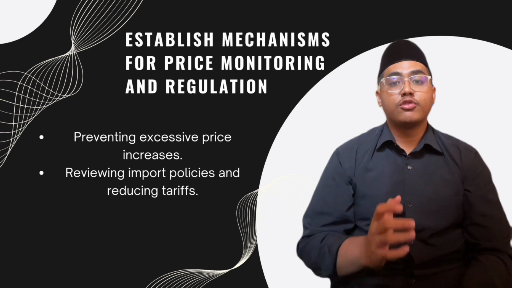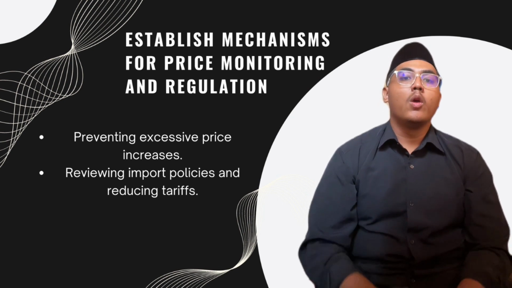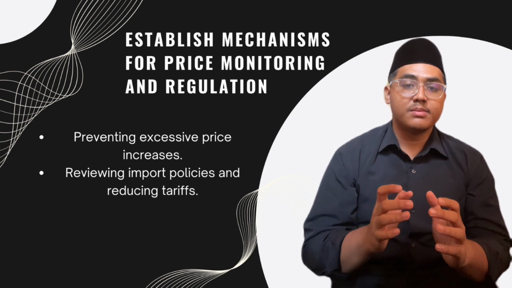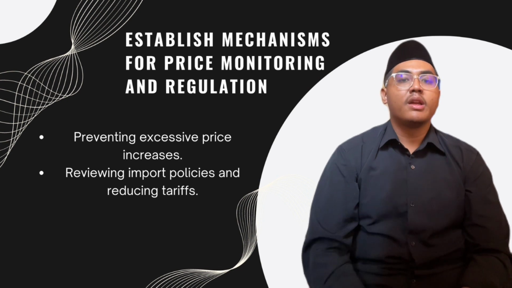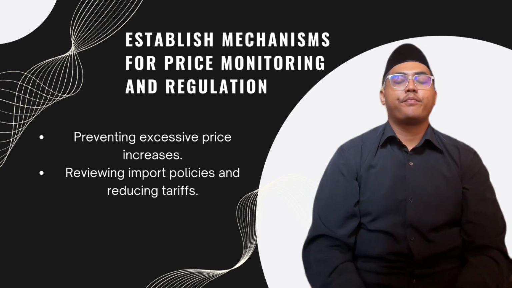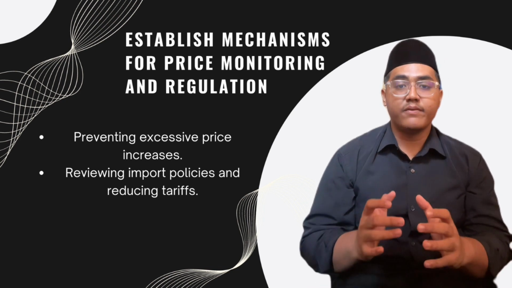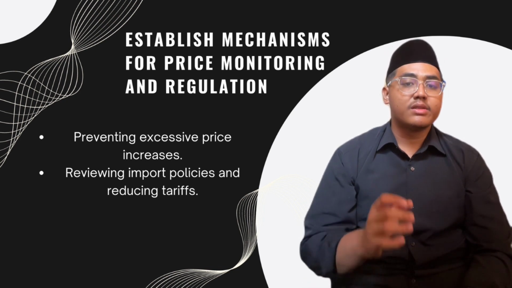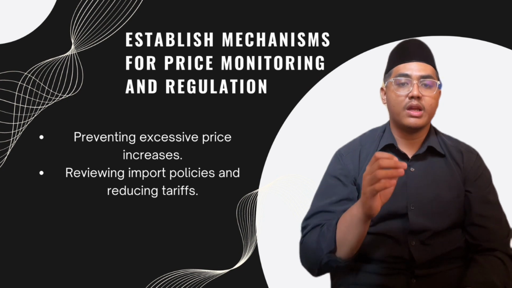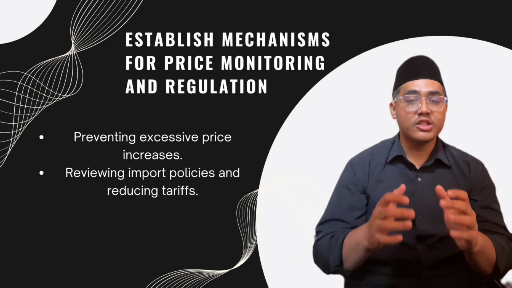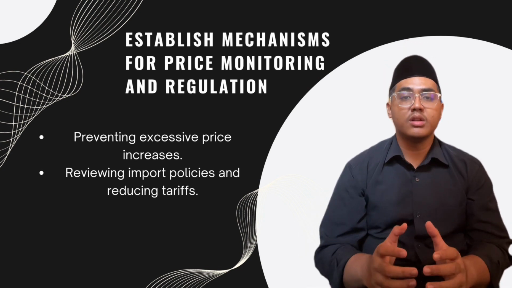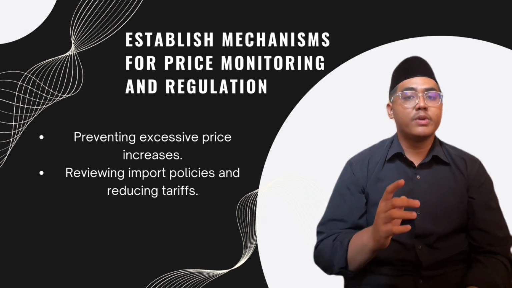Lastly, to control costs effectively, we need to establish mechanisms for price monitoring and regulation, preventing excessive price increases for essential goods and services. It is crucial to shield our citizens from undue financial burdens.